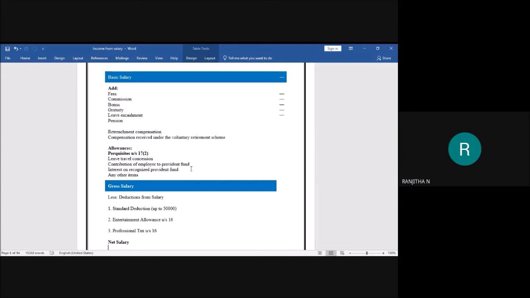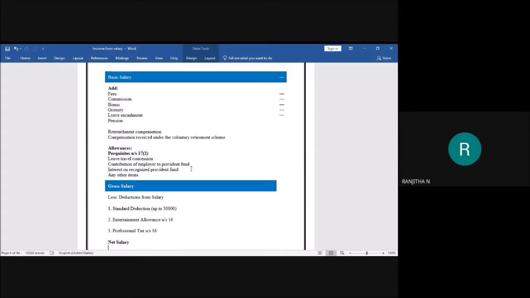So leave encashment means the salary received by the employee for not utilizing the availed leaves completely. If you are not utilizing the leaves completely, you are able to surrender those leaves to the employer and you can get a salary for those leaves. Such salary is known as leave salary. I'm repeating, students. You are able to surrender your leaves to your employer and get a salary for those leaves, that is known as leave encashment.